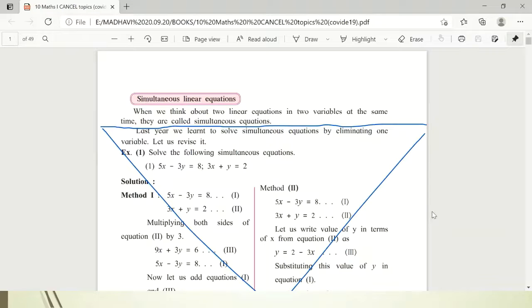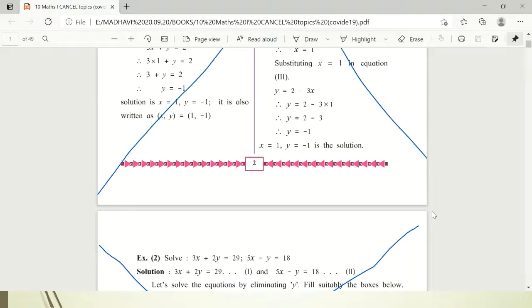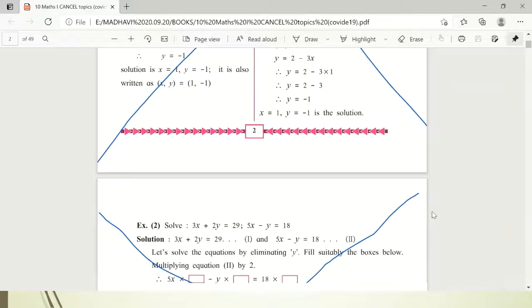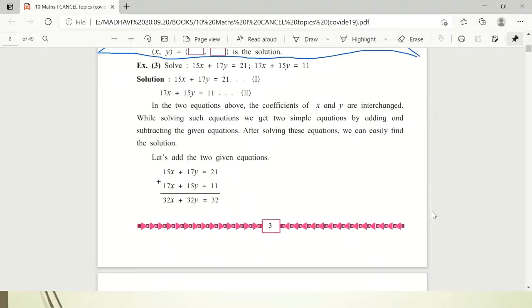First of all, come to page number 2. Here in simultaneous linear equations, two methods of solving simultaneous equations are given. You have studied this method in 9th standard. But now no question based on this method will be asked directly. So page number 2 is completely cancelled. Then on page number 3, the upper part up to example number 2 is cancelled. Then this particular type of equations, where you can see the coefficients are interchanged, this method is not cancelled. Please take note of this.